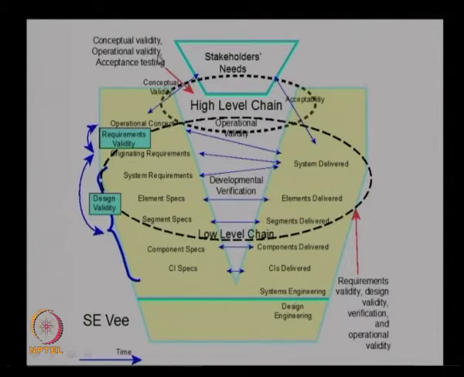Here you can see in this acceptance, the validation and verification, there are two chains. As you can see, there is a high level chain and a low level chain. In the high level chain, we look at the conceptual validity, operational validity and acceptance testing.